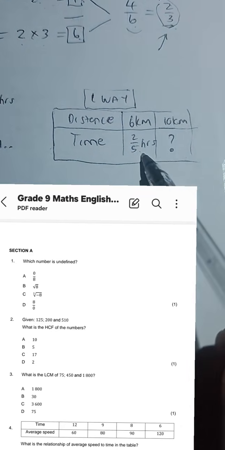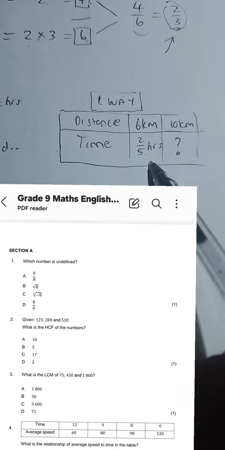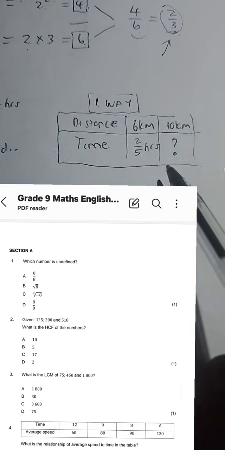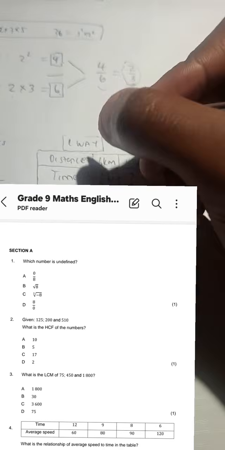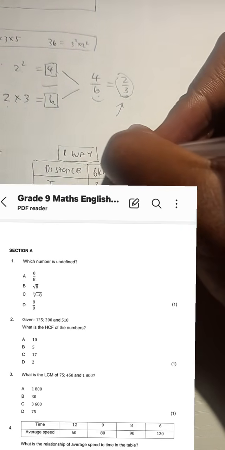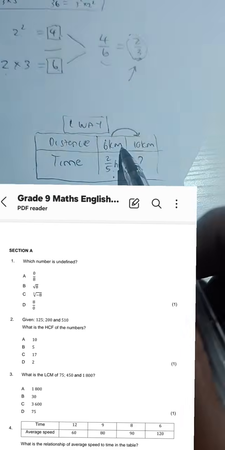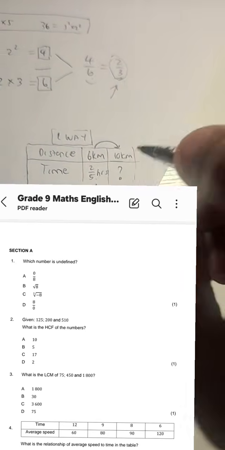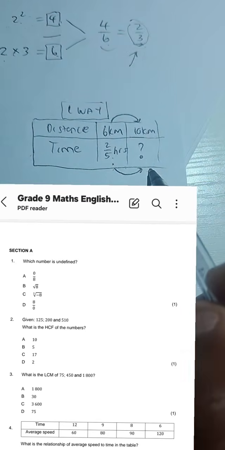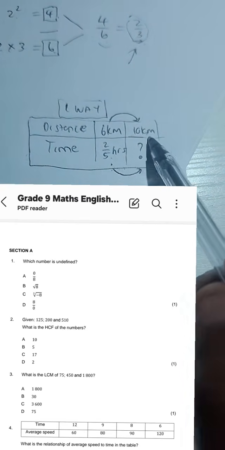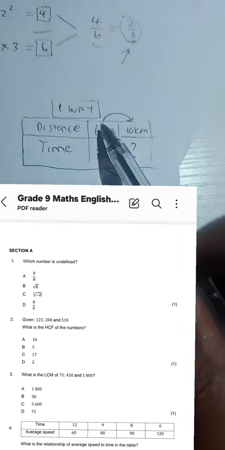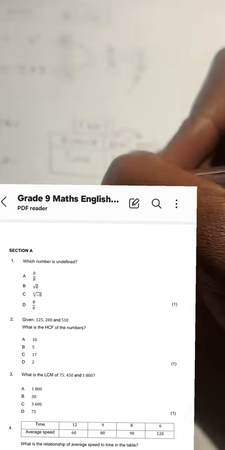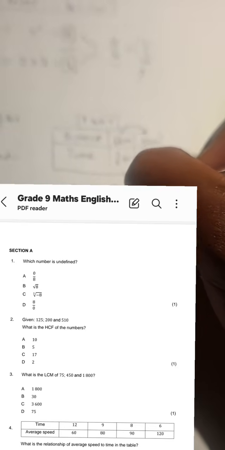Are you expecting Tuto to run more than this amount of hours, or less than this amount of hours if he's running 10 kilometers? So Mochal says we're expecting him to run more. So guys, what are you seeing here? As you increase the distance, you are expecting that you are going to also increase the time, because you are expecting Tuto to run more hours. All right. So as we increase distance, we are increasing time. This is a typical situation of direct proportion.